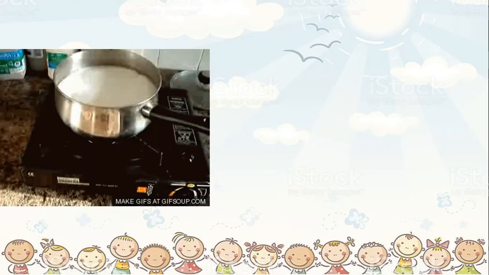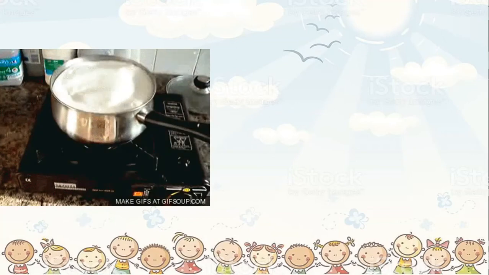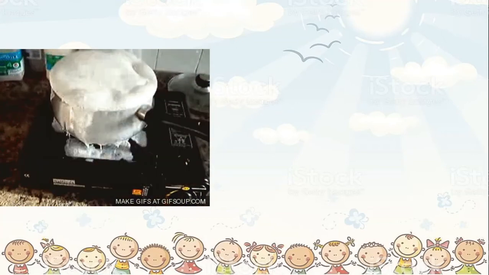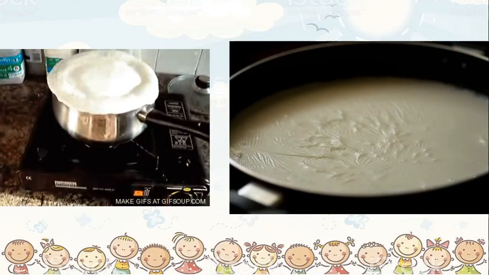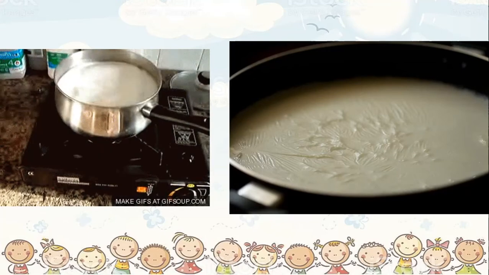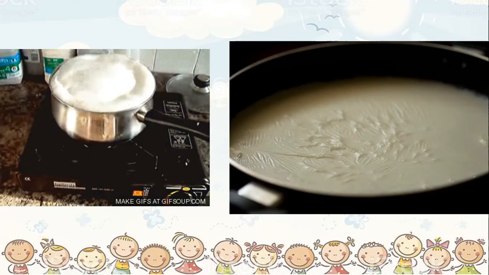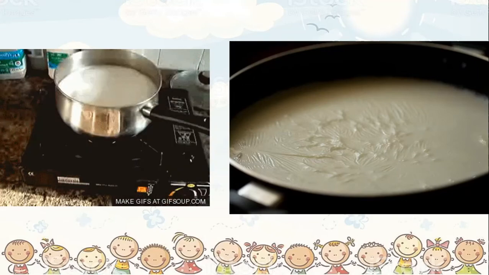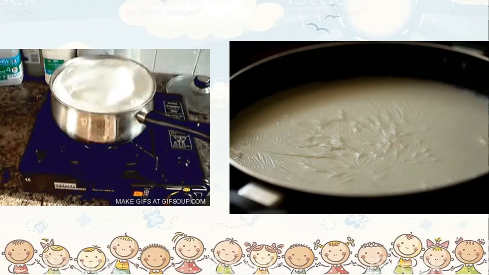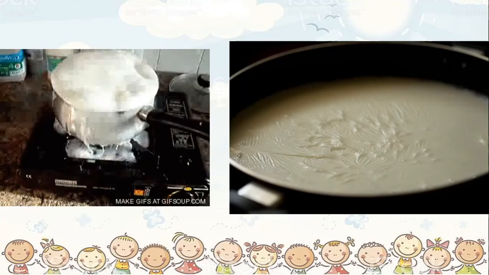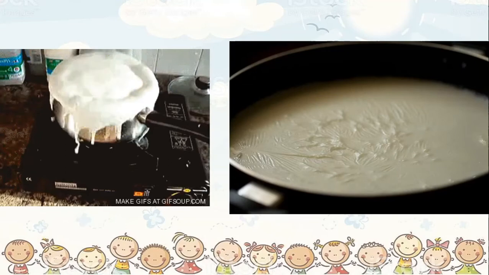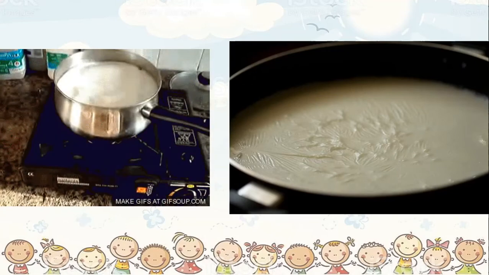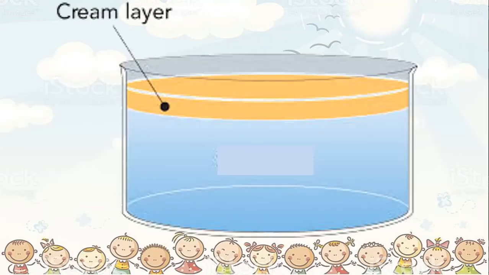After you wait for some time, after the milk boils and it settles, and you let it cool for some time, you see something like this collecting on the surface of the milk, isn't it? On the outer surface. If you try to touch this layer slightly, you will realize that this layer is in somewhat solid form. Okay, it is semi-solid, but it is solidified. It is not like the liquid milk. So this layer, we call it cream. It has become somewhat solid.